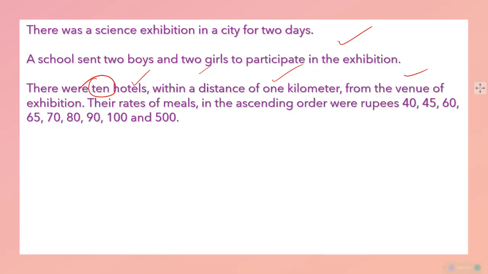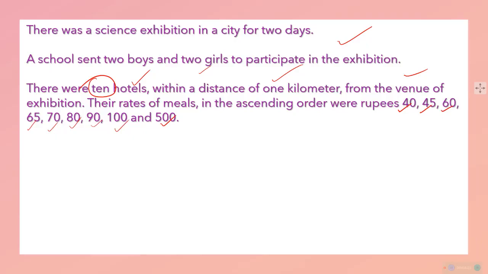Let us look at an example about hotels. Their rates of meals in ascending order were rupees 40, 50, 60, 65, 70, 80, 90, 100 and 500. These were the rates of meals in those hotels. Each hotel is having a different rate for their meals. That is what is given.